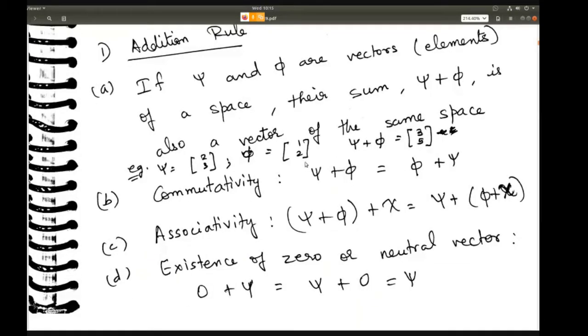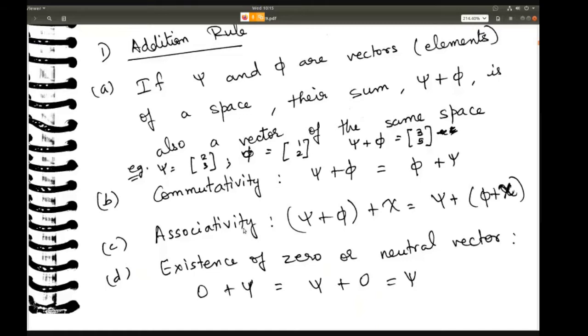Then there is commutativity. Commutativity for addition means any order you add, it will give the same answer. So you do psi plus phi or you do phi plus psi, they will give you the same value, right? Or the same vector. Then associativity. So here again, whether you do psi plus phi first and then you add it to chi, another vector, or you do phi plus chi first and then you add it to psi, both are going to give you the same answer.